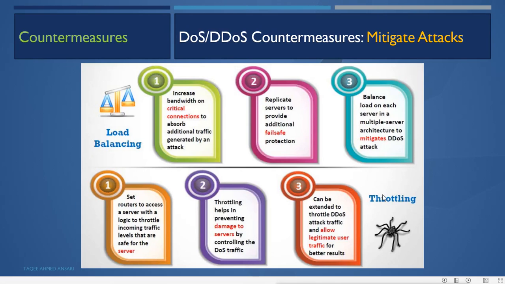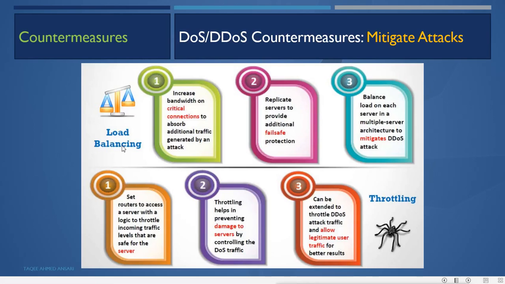Then also we can do throttling. Throttling means we set the routers to access a server with logic to throttle incoming traffic to levels that are safe for the server. That means for a server which is important for us, and that we don't want to go down, the traffic is coming from our routers and switches. So we can configure the router connected to that server to give only the bandwidth or traffic which our server can handle.